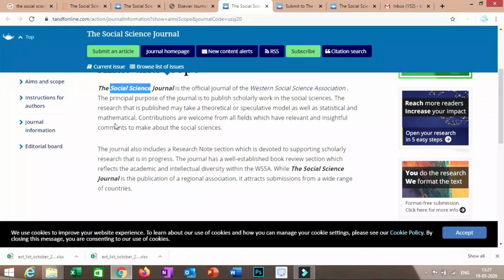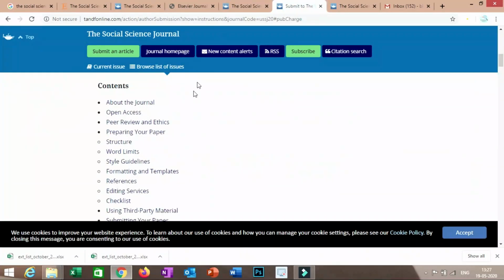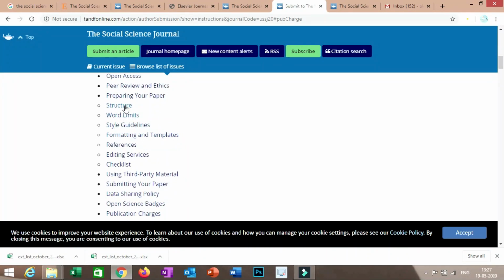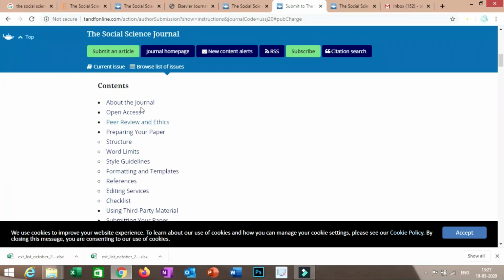Now we will move towards the second part, which is instructions for authors. You have to click on this, and you will get this window. Here you will get the formatting requirements. If you compare this journal with the previous one, then the formatting requirements are not that strict. Word limit, style guidelines, and structure, everything has been mentioned here. With the help of this, you have to format your manuscript.